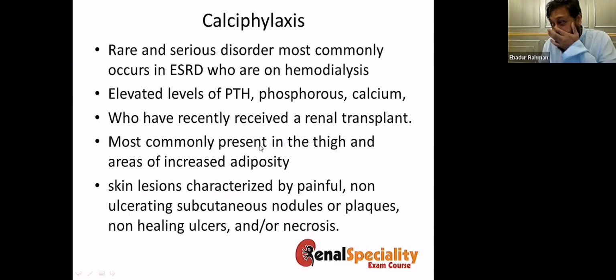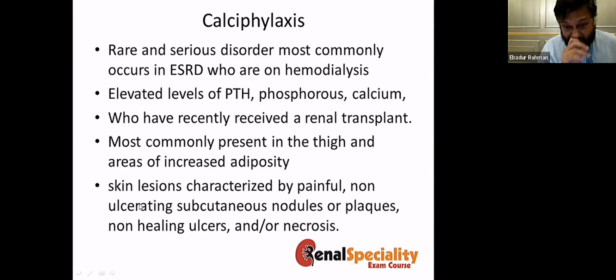Calciphylaxis is a rare but serious disorder in ESRD, and this is usually seen with elevated PTH, elevated phosphate, and calcium. And those who have recently received a transplant, if they have high PTH, they are also at high risk of calciphylaxis. It most commonly presents at the thigh and in fatty tissues.